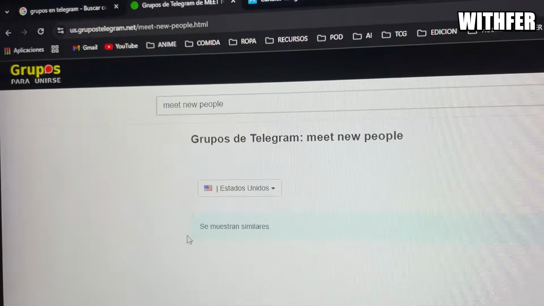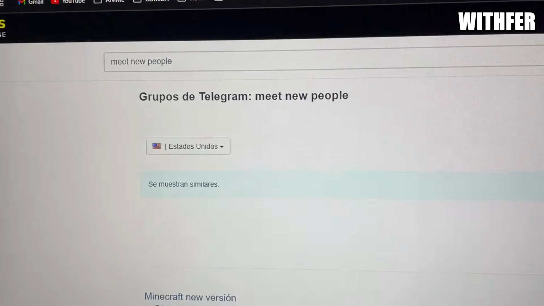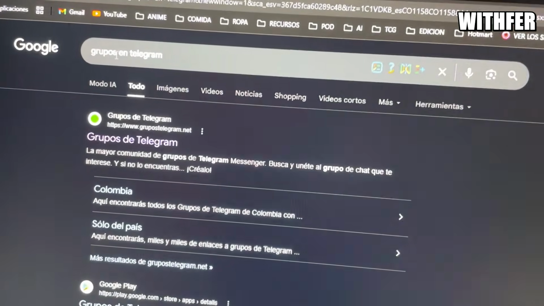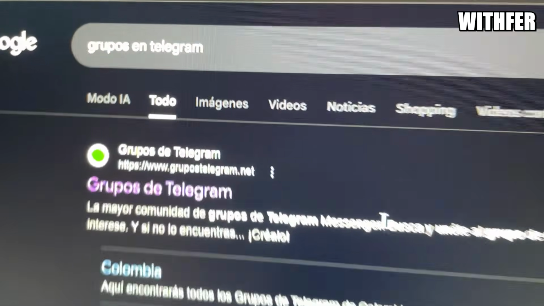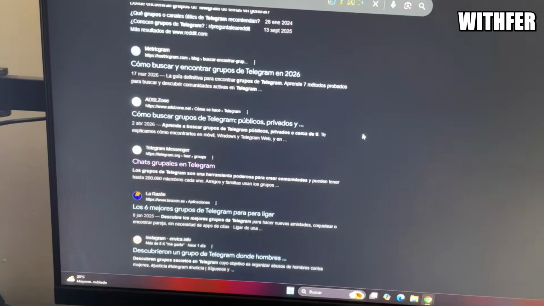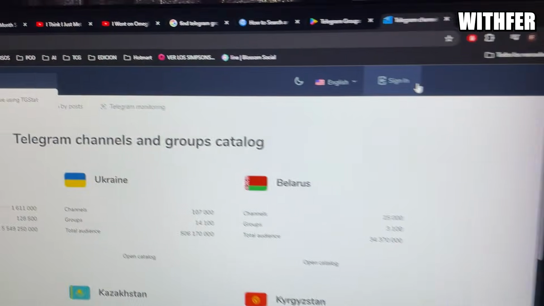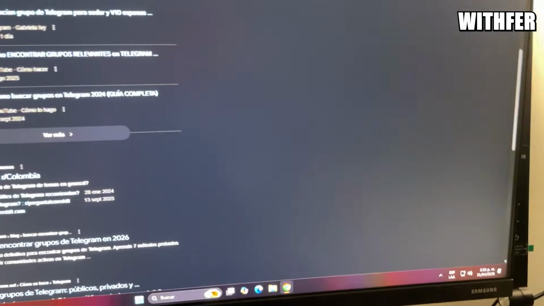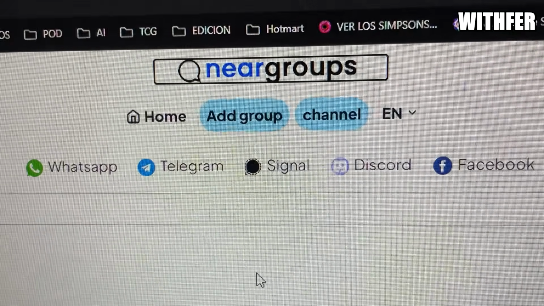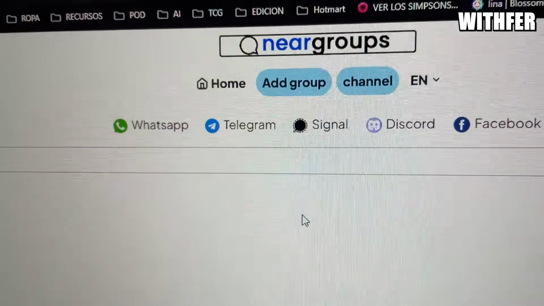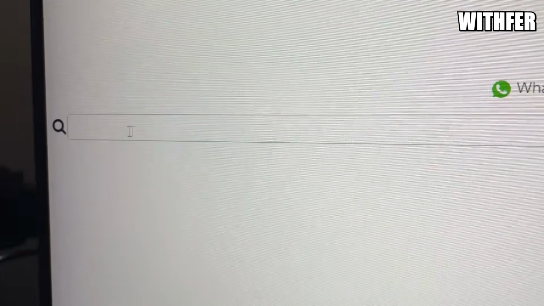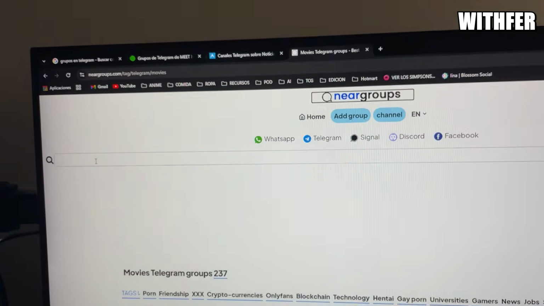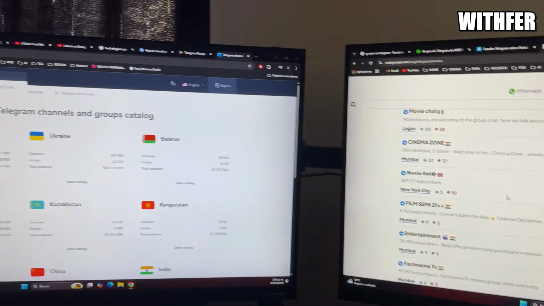You can use this website or another website. You need to put here groups on Telegram, and you can select different ways, but it's the same. This is another website. I used this before, and this is another website, Nerd groups. You have a search bar right here, write the word that you want, and that is all.